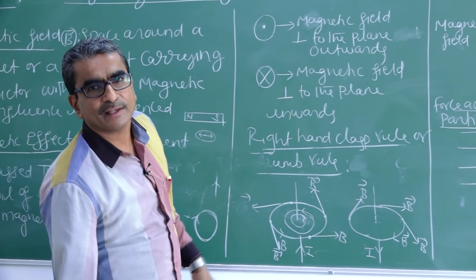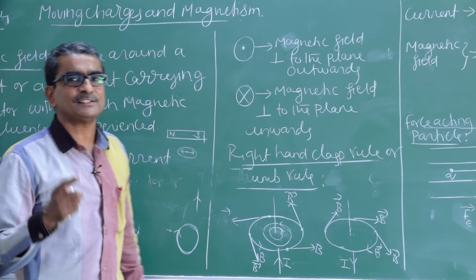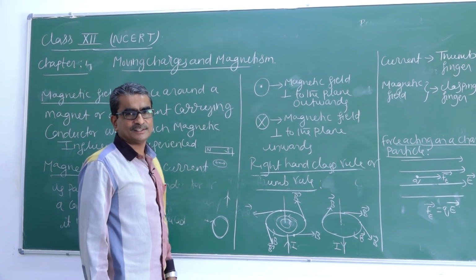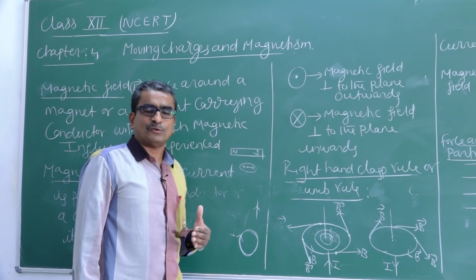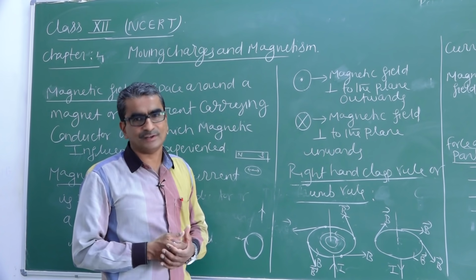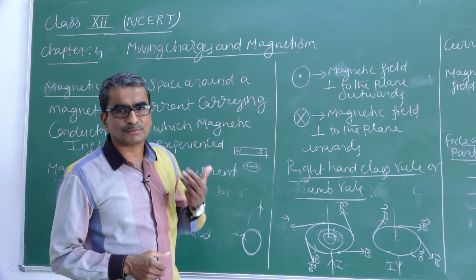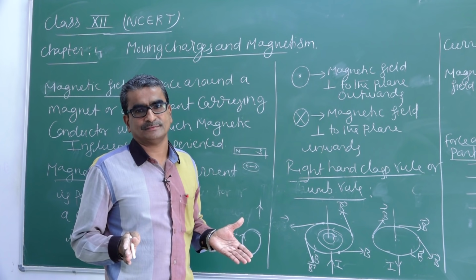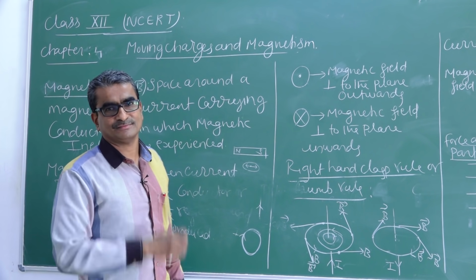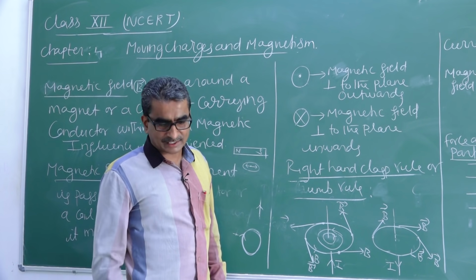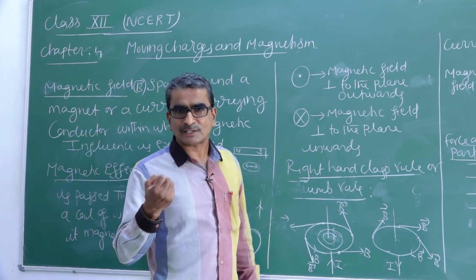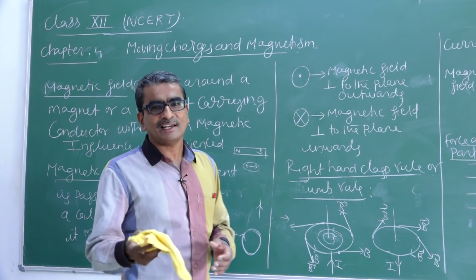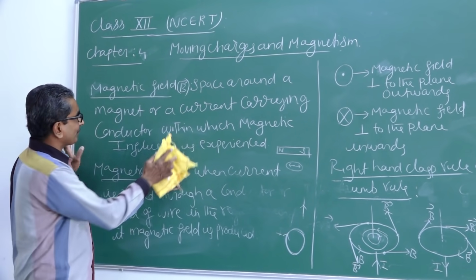Now in the beginning, I said that there must be some relation between charge and magnetism. Of course, because what is the source of the magnetic field? How is a magnetic field produced? Magnetic field is produced because of moving charge. Remember, there are two types of electric charges. One is positive charge, known as proton, and another is negative charge, known as electron.